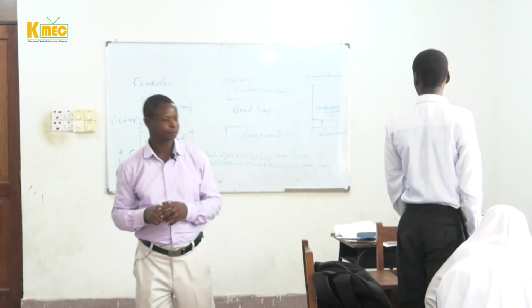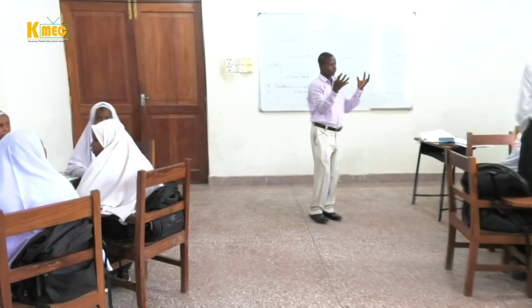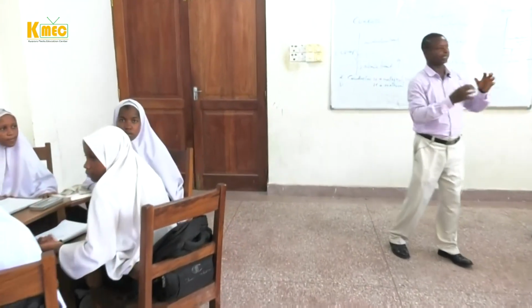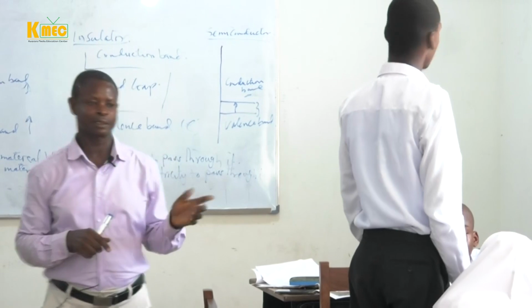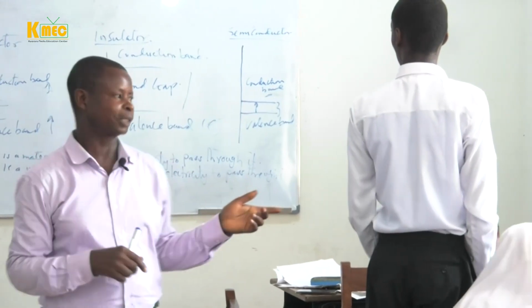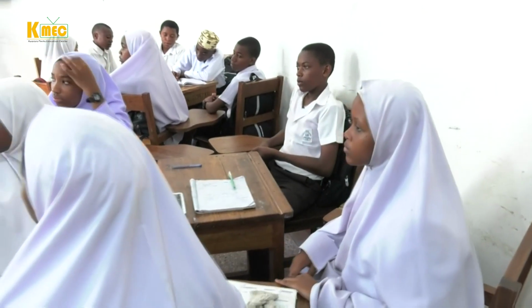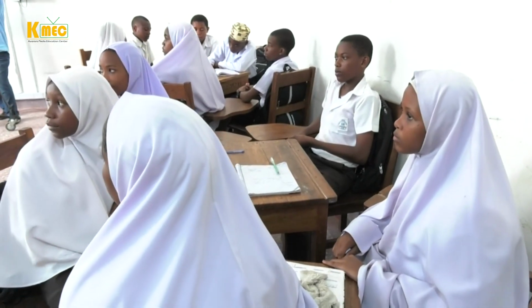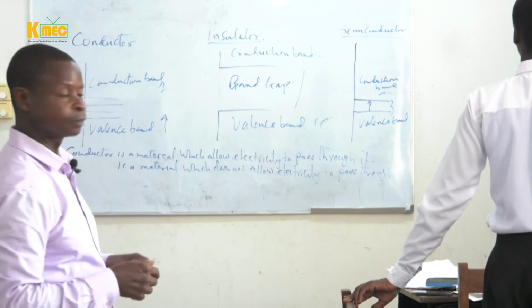Between insulator. Do you mean that the semiconductor is between? What do you mean by that? A material which allows electricity to flow, conductor and insulator.